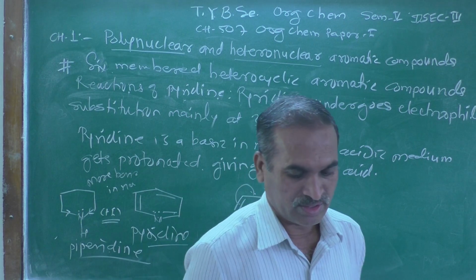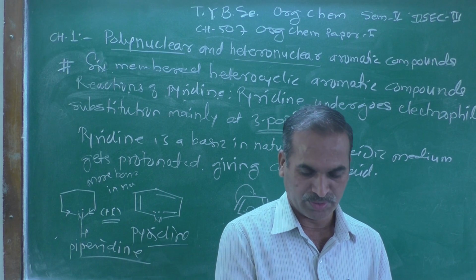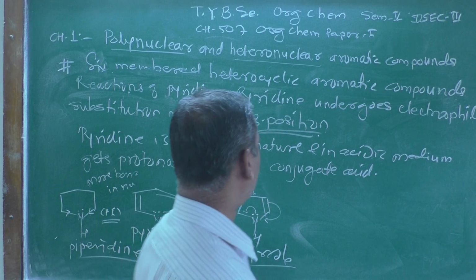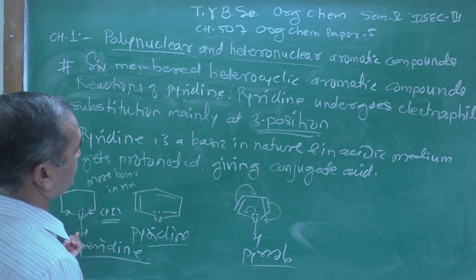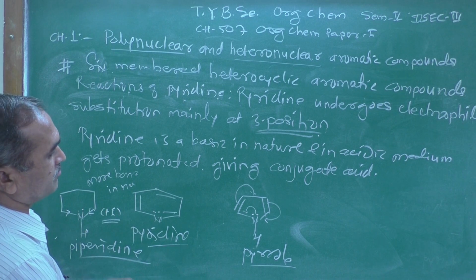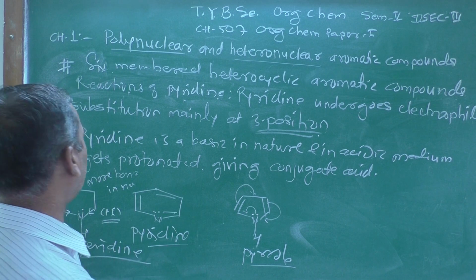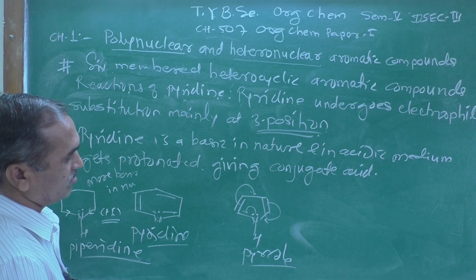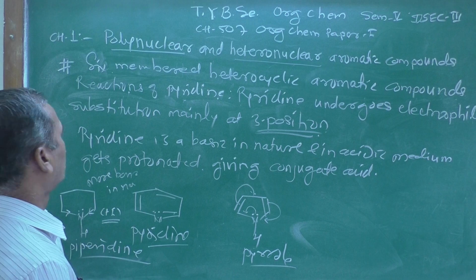This is one of the important things you should remember as far as this type of question is concerned. You can justify, you can illustrate, you can explain this way why piperidine is more basic than pyridine that we have seen.